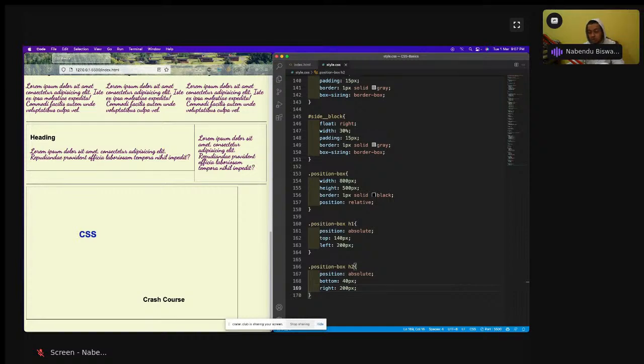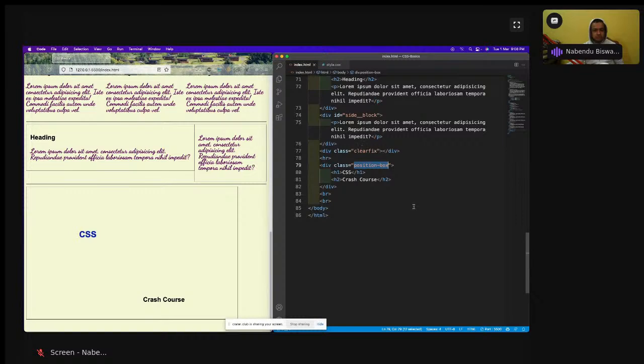Now we are going to look into another thing. So this was about position absolute and position relative. And one more thing, by default everything is position static. That doesn't mean much, it just moves according to whatever is there. But now we're going to look into something known as position fixed, which is not related to position absolute or position relative, but it is a very, very powerful concept. We're going to know why it's a very powerful concept. Okay, so let us come here.